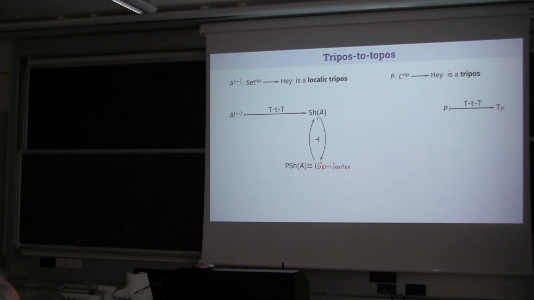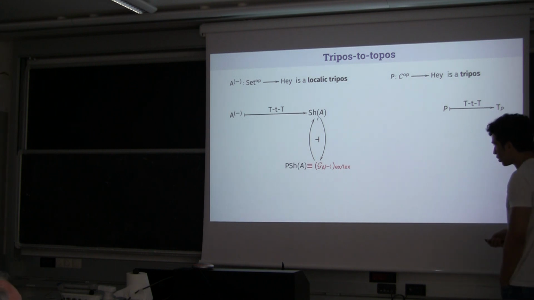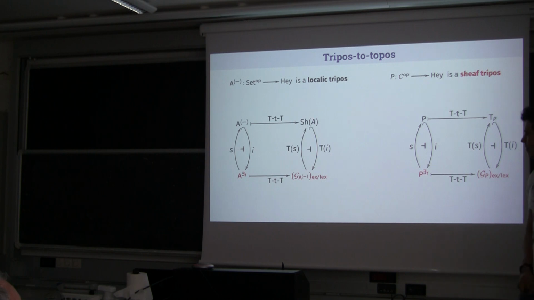And what I'm going to show is that if we start with a localic tripos, then we can construct this category. This is the sheafification because this is the category of presheaves.